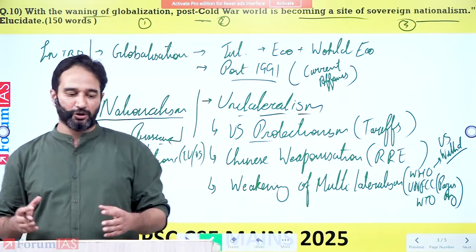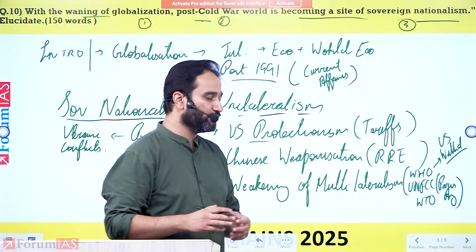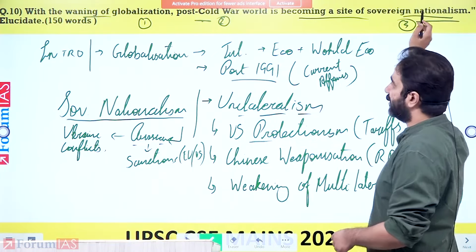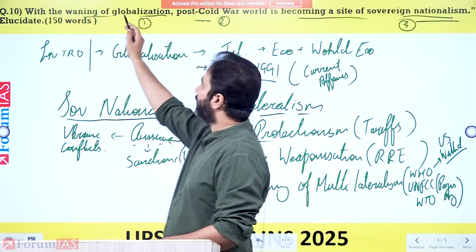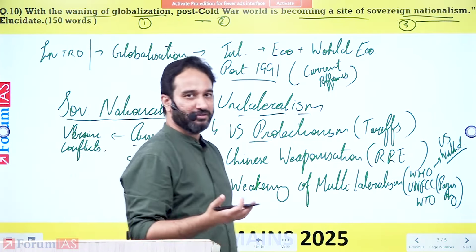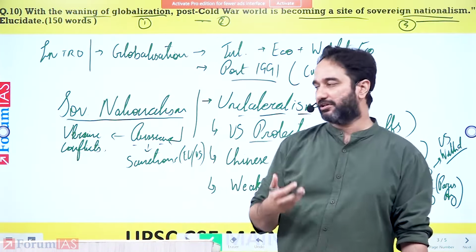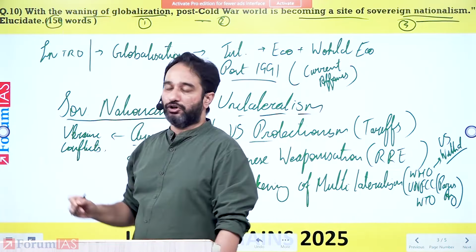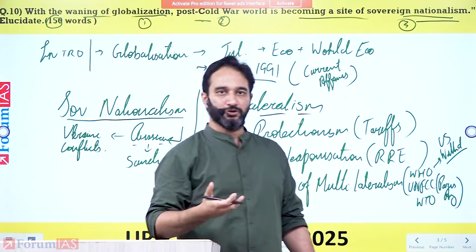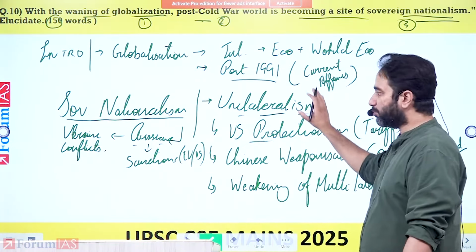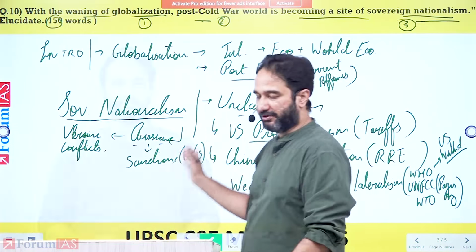So what you have right now done is highlighted various issues of sovereign nationalism directly being linked with globalization. But you now need also a positive conclusion to this. You have to understand that this is 150 words. You cannot write too much, right? You have to write within the word limit. So make sure that your answer is much more comprehensive rather than elaborative, right?